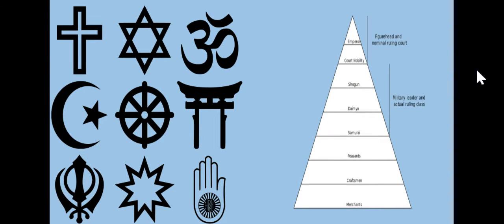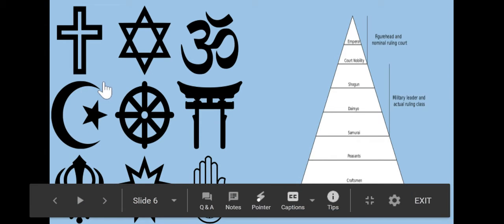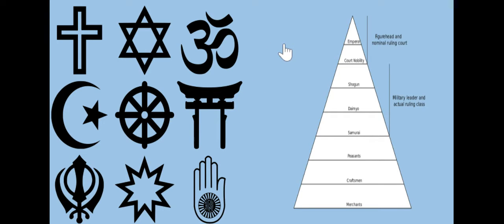Religion. So over here on the left, we have a bunch of the symbols of different religions that we're going to be talking about. The cross representing Christianity, the Star of David representing Judaism, Islam here, the sickle and star, or the half moon and star, Shintoism. You're not going to have to know these symbols. Just know that most religions would adopt a symbol to represent their religion.